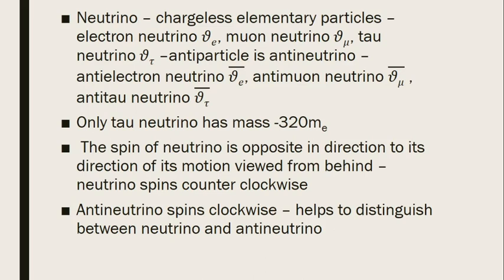Just think that a neutrino is before us, moving away from us, and we are watching it from behind. If it spins clockwise, it is an antineutrino, and if it spins counterclockwise or anticlockwise, it will be a neutrino. So it helps us to distinguish between a neutrino and an antineutrino. So neutrinos are also there.